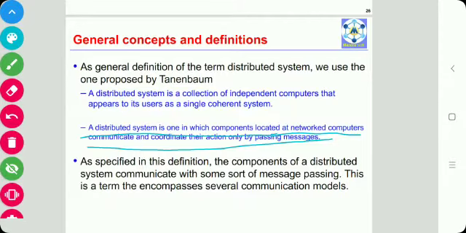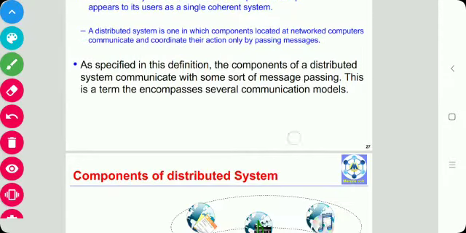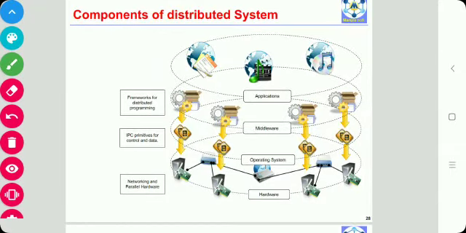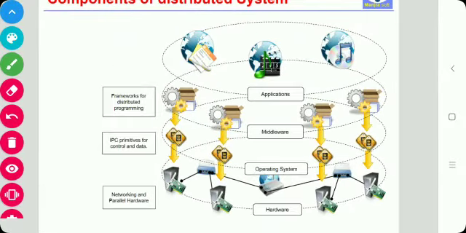Now the next topic is components of a distributed system. As we know, a distributed system is the result of interaction of several components that drive the entire computing stack.